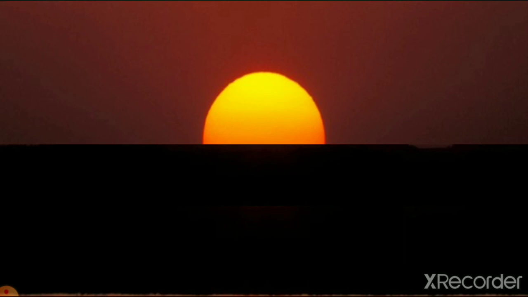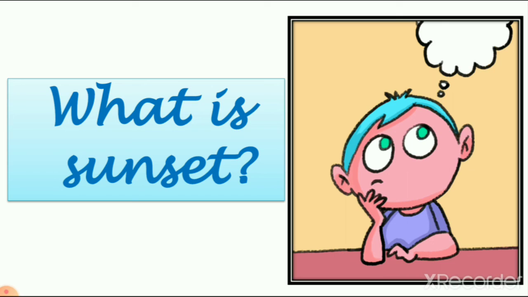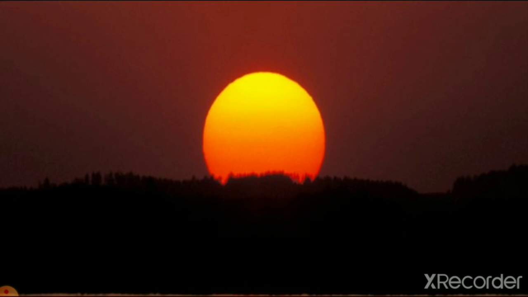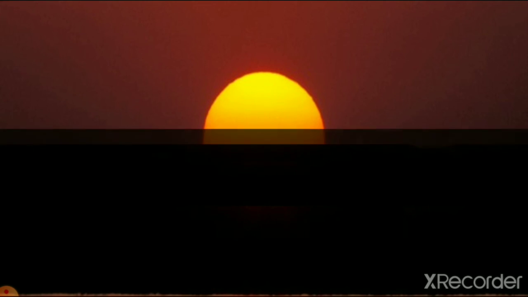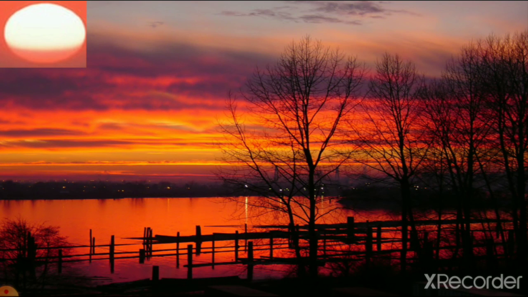If there is sun, there is light, and if there is no sun, there is no light. So when the sun is going, at that time the sun sets, and sunset brings us night, right?